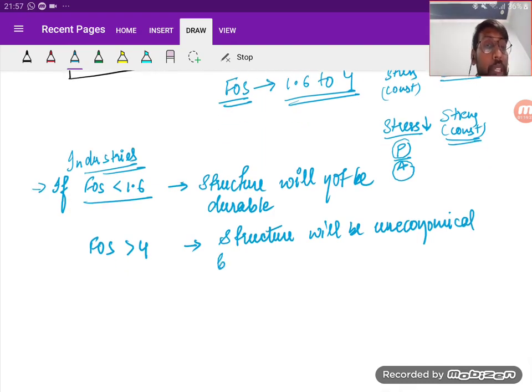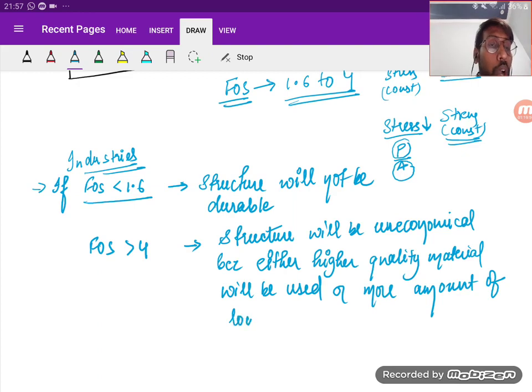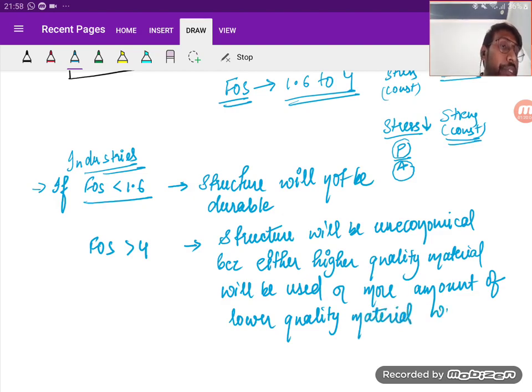because either higher quality material will be used, or more amount of lower quality material will be deposited at the surface.